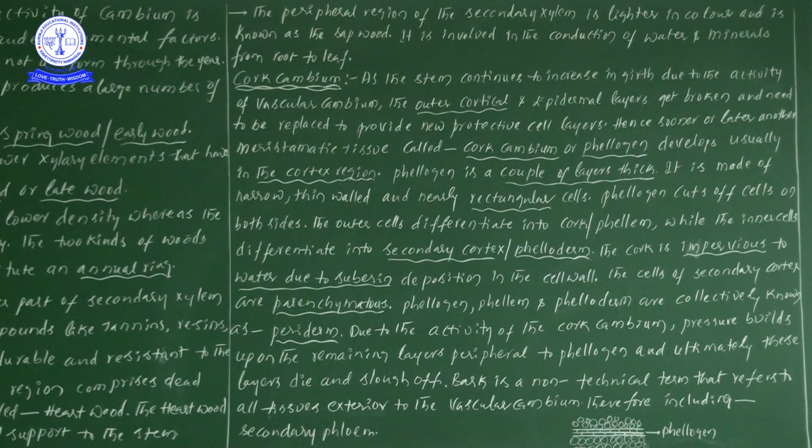Likewise here, when more cells are added towards the center by the activity of vascular cambium, pressure is raised from the center towards the outer regions. Automatically, the cells present outside the vascular cambium start to burst.